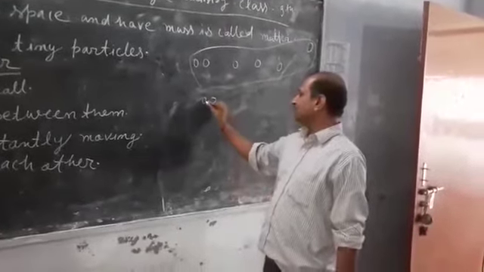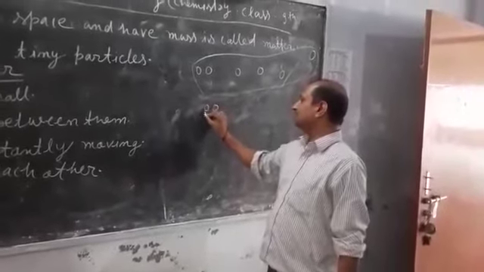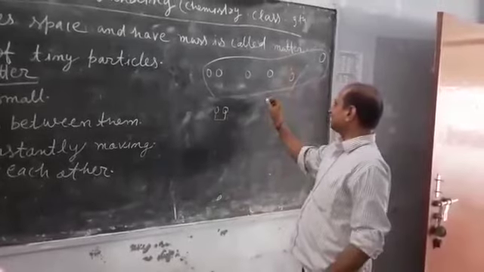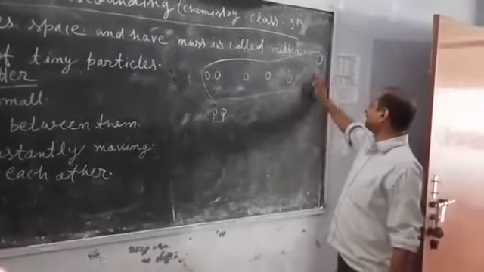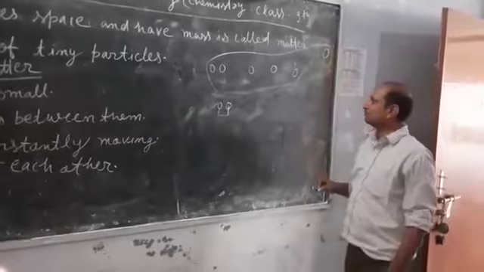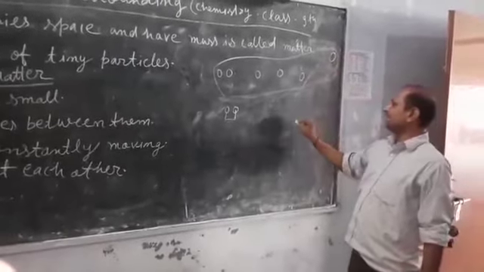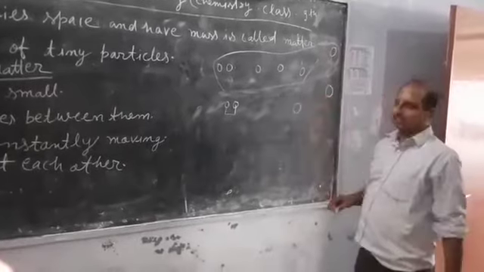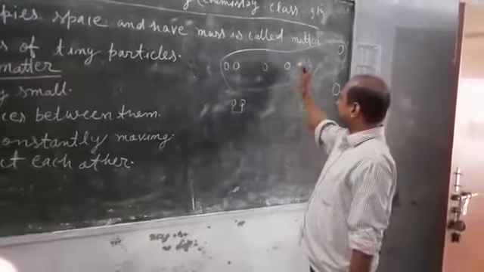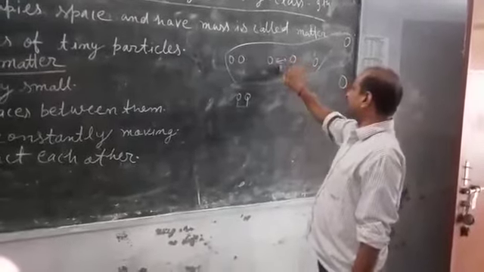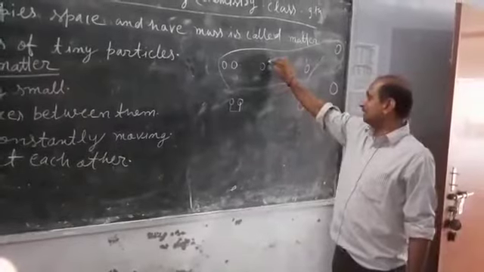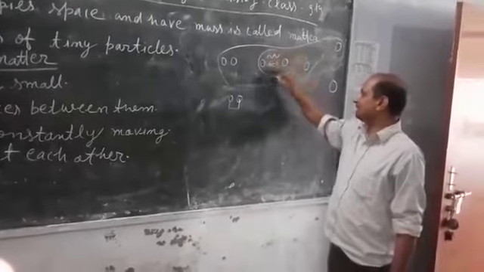That is why the position of particles in solids is fixed, whereas in gases the particles of matter attract with very little attraction force. That is why they have maximum spaces, whereas in liquids the particles of matter attract each other through average forces. That is why they have average spaces between them.